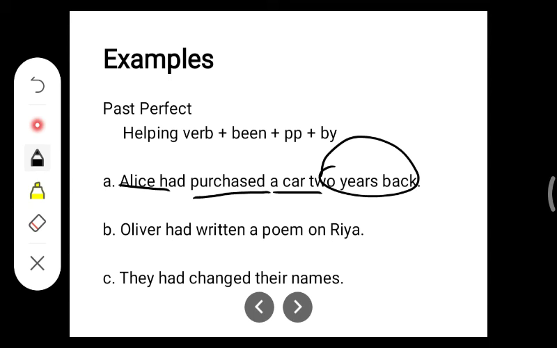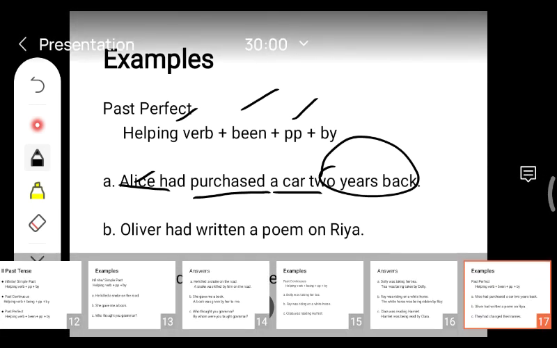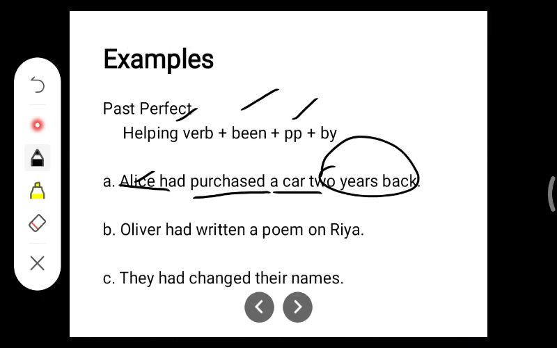So here the sentence is a car had been purchased by Alice. Okay, now next, Olivier had written a poem on Ria. Here a poem had been written by Olivier on Ria.